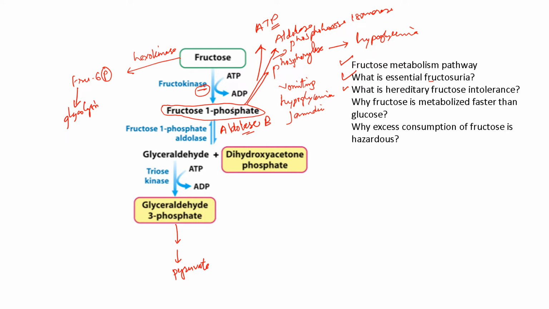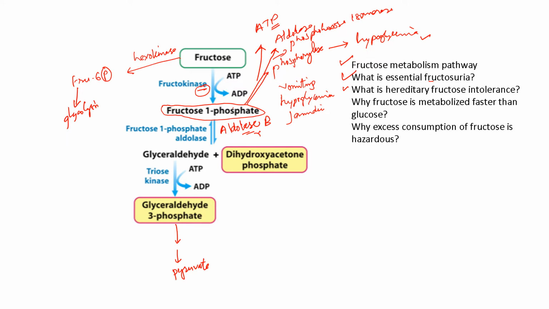So these are some of the features of hereditary fructose intolerance. I repeat once again: since the enzyme aldolase B is deficient, there will be accumulation of fructose 1-phosphate, and this can inhibit many enzymes. It can inhibit glycogen phosphorylase, leading to hypoglycemia, and it can inhibit aldolase and phosphohexose isomerase of the glycolytic pathway, therefore leading to less ATP formation.